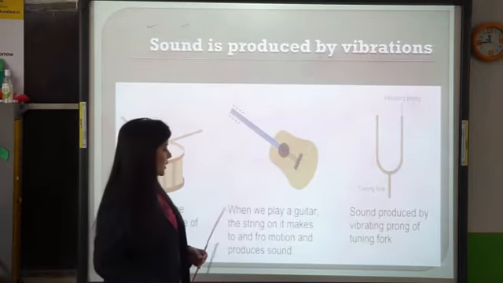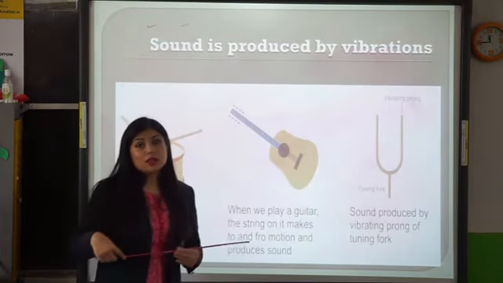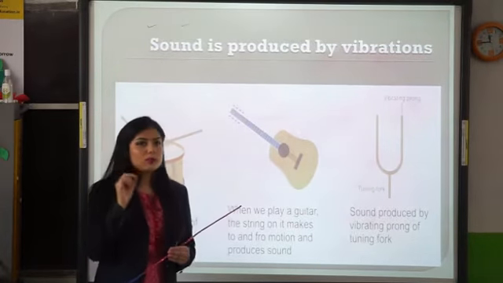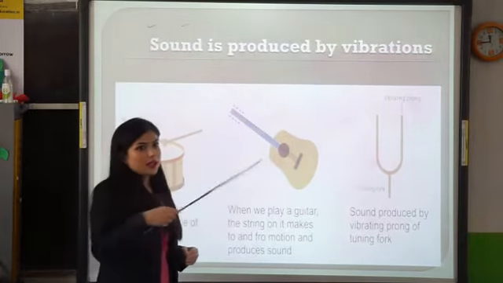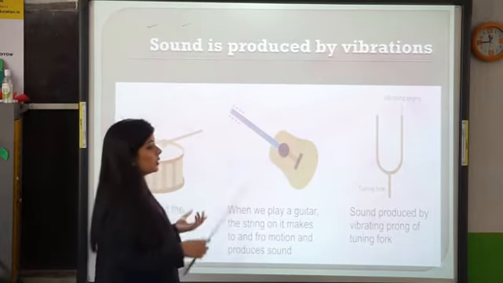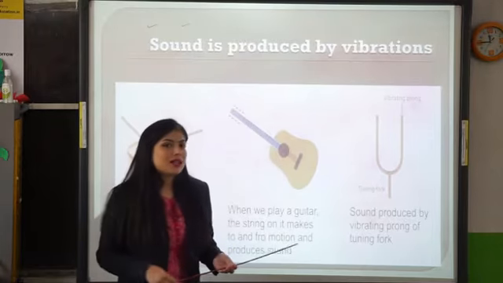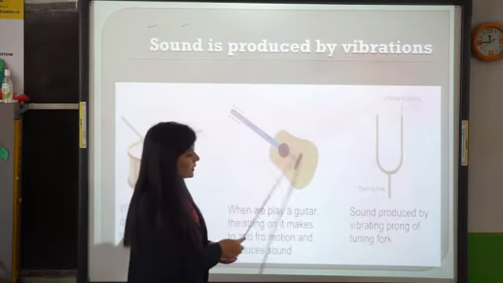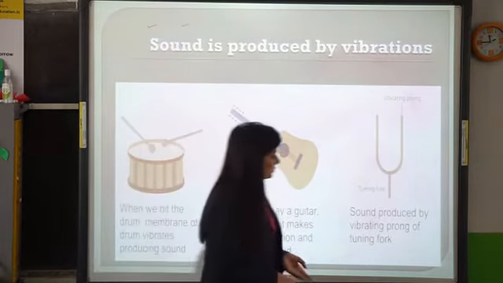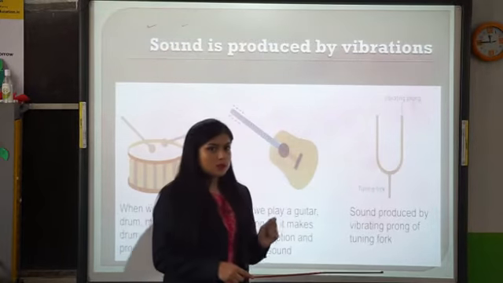Similarly, in this one there is a guitar. When you pull the string of the guitar, what happens? The molecules, the small particles around the string, vibrate, and the vibration continues till it reaches our ear, and we can hear the sound of a guitar. The sound also gets magnified because of the hollow space inside the guitar. Now this is a tuning fork. This tuning fork is an instrument.